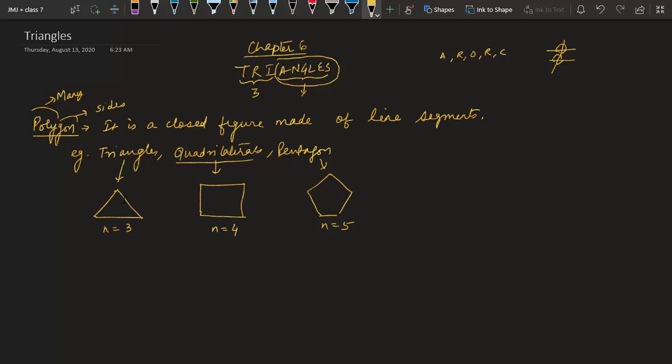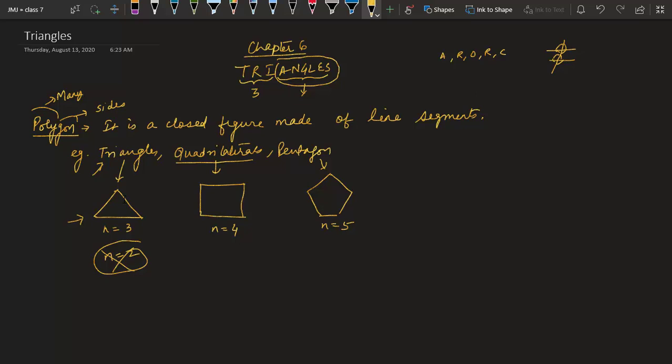If you think about it, the first polygon is the triangle only. Why? Because before that, if you take n equal to 2, you cannot form a closed figure with 2 line segments. You need at least 3 line segments to form a figure. So in the concept of polygons, the first polygon that we start with is a triangle. That is why triangle came to you first. Then after this you will study quadrilaterals and pentagons in coming classes.